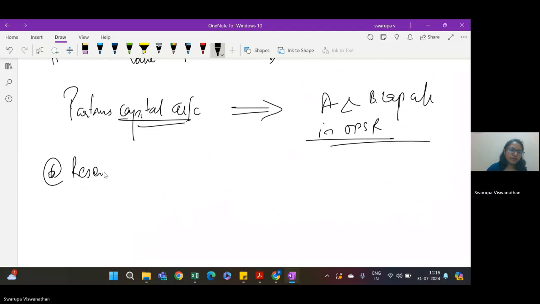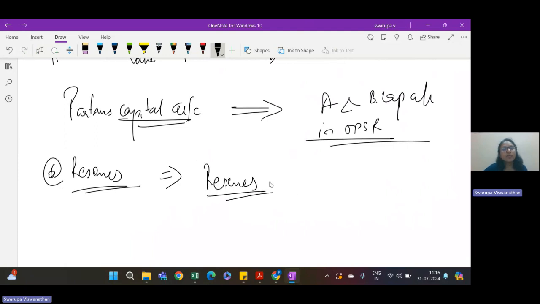Now, reserves. Every business will have reserves. They will not distribute entire profit in the year in which it is received. If the profit is 100 rupees, the partners will take maybe 80 rupees out. And the balance 20 rupees, they will keep it as a reserve for further investment or in case to meet any kind of contingency. So a certain amount will be appropriated as reserve. It will remain in the business. It will not be taken out.